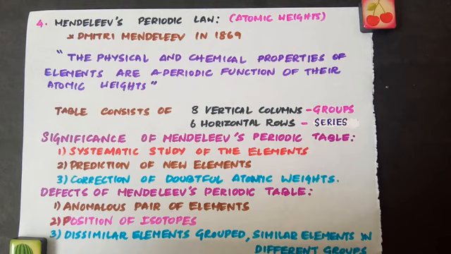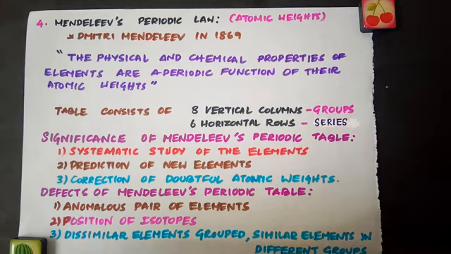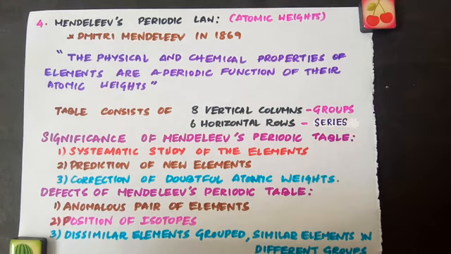The first significance is that Mendeleev's periodic table simplified and systematized the study of the elements and their compounds, since their properties could now be studied as groups or families rather than individuals. So knowing the properties of one element in a group, the properties of the other elements in the group can be easily predicted. So this table helped in the systematic study of the elements.